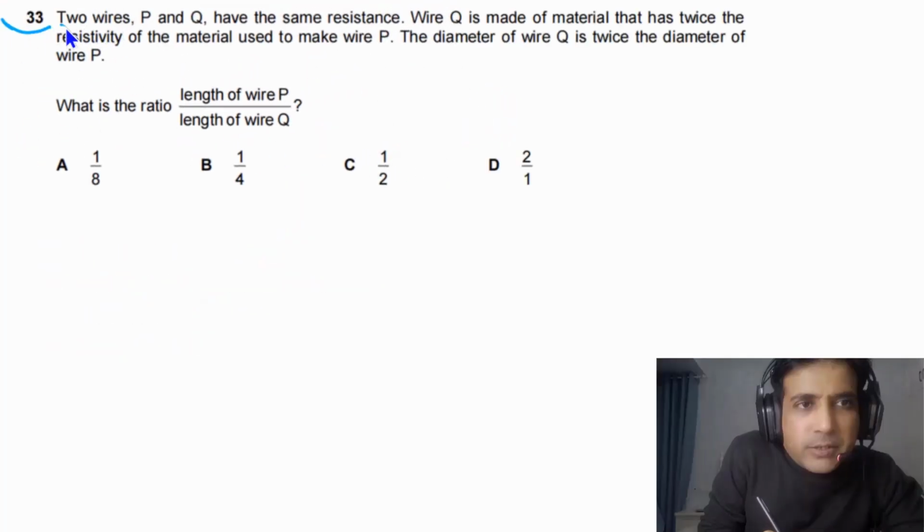For this question, it is given that two wires P and Q have the same resistance.